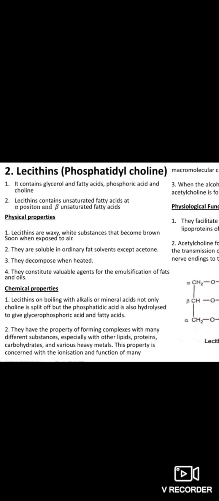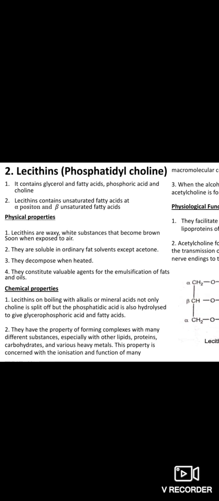Their physical properties: they are waxy white substances and when exposed to air they become brown, soluble in ordinary fat solvents except acetone. They decompose when heated. They constitute valuable agents for emulsification of fats and oils.